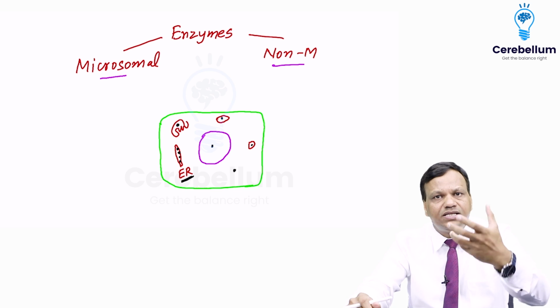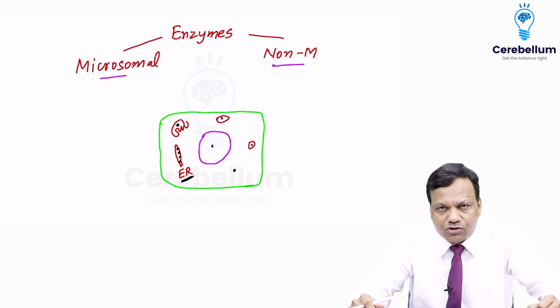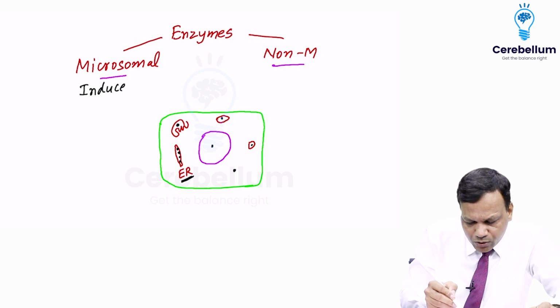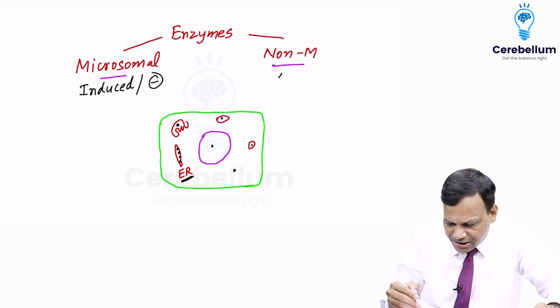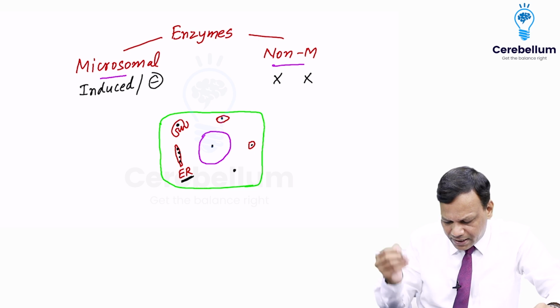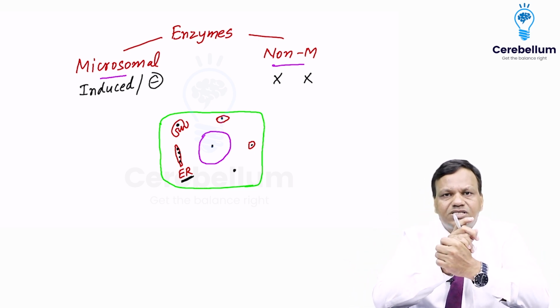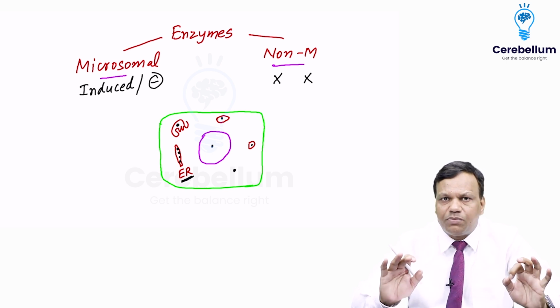Why do we divide the enzymes into microsomal and non-microsomal? That special thing is that only microsomal enzymes can be induced or inhibited. Non-microsomal enzymes cannot be induced, they cannot be inhibited.